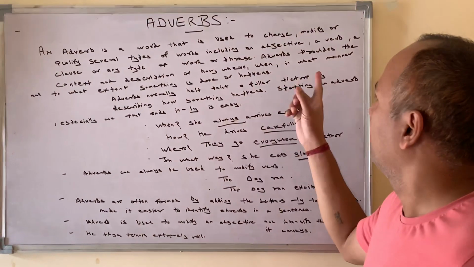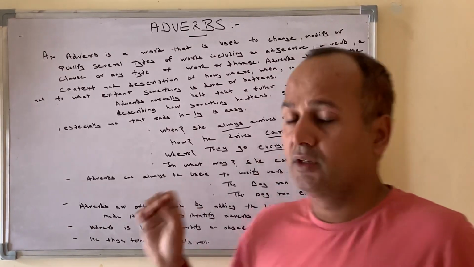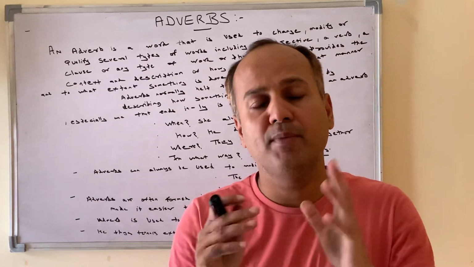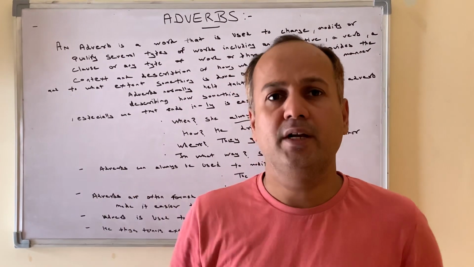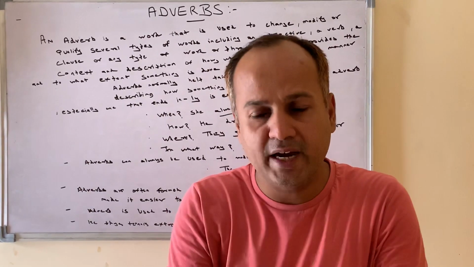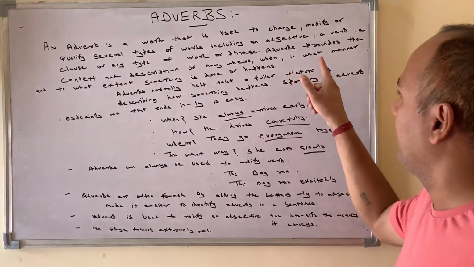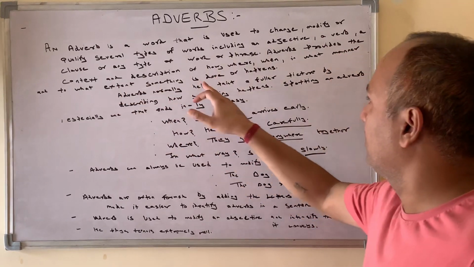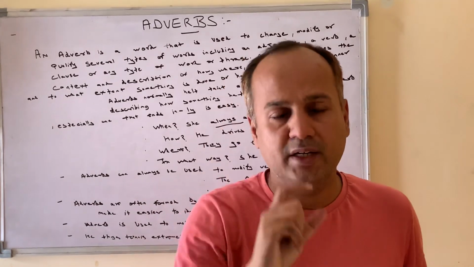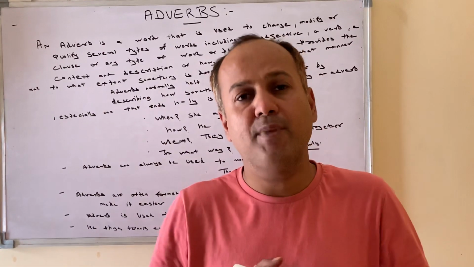The other part is that an adverb provides the context and description of how, where, when, in what manner, and to what extent. The second point is in what manner, up to what extent, how much a particular thing has happened, and how that particular thing has impacted the sentence. In what manner something has happened, to what extent, where it has happened, and how it has made an impact on the sentence.